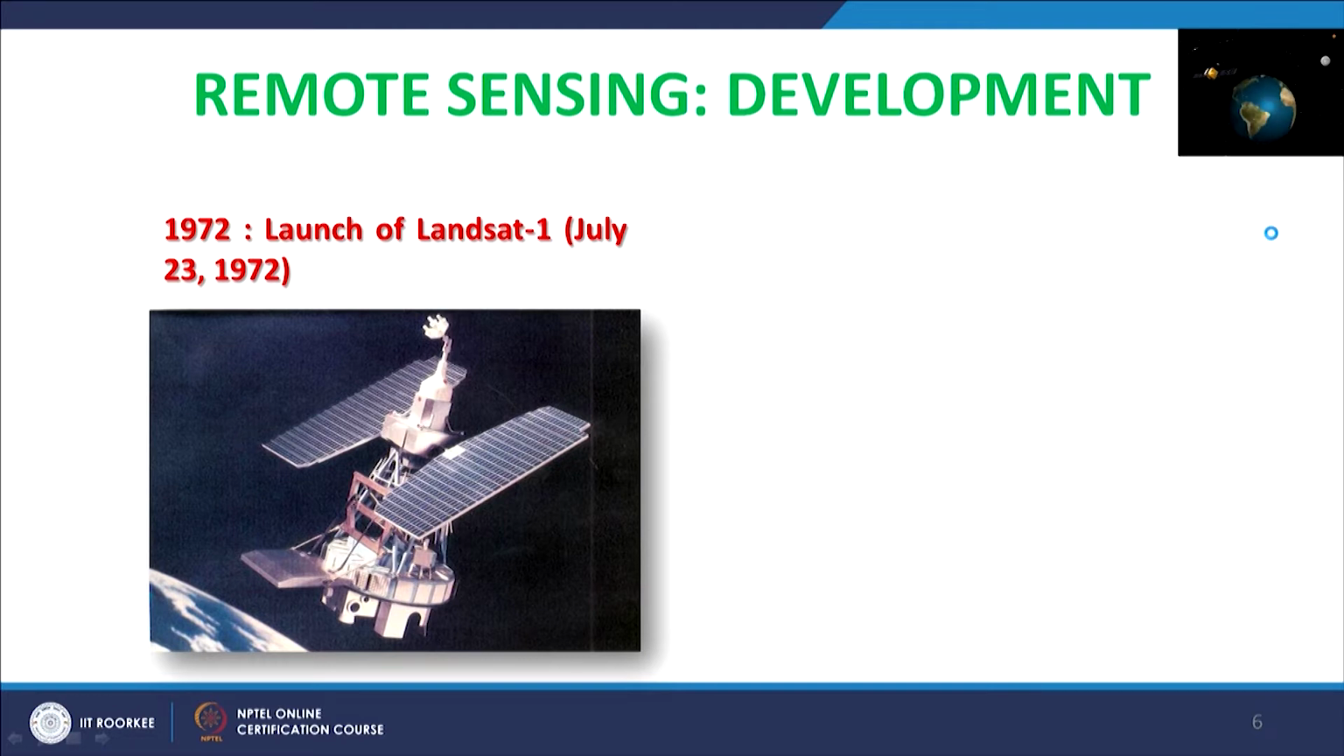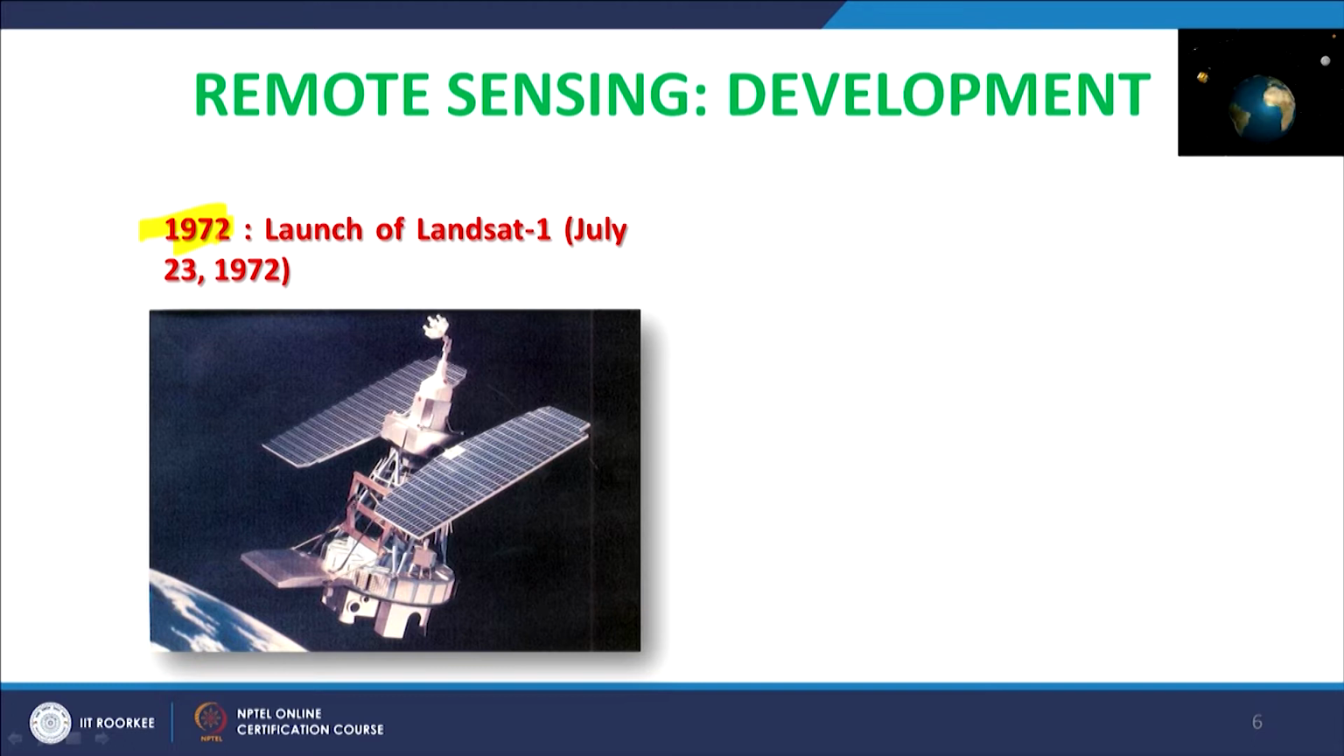The current remote sensing, which is very common, is nadir viewing, vertically looking downward. Once we started getting these images, orthorectification also became very much possible, and a lot of applications started developing. So the real remote sensing started in 1972 with the launch of Landsat 1.